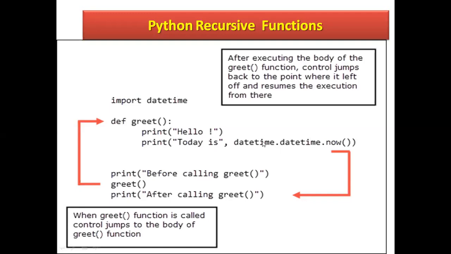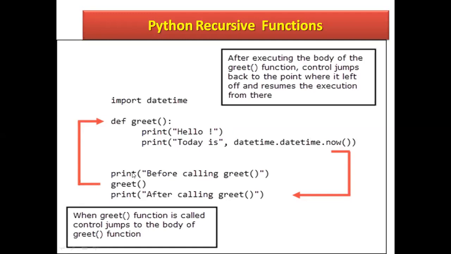This module I am calling here, datetime. From this module I am showing here datetime.now. What does the now function do? It shows the current date and time. So the now function will display the date and time, and both have been assigned with the date and time here.